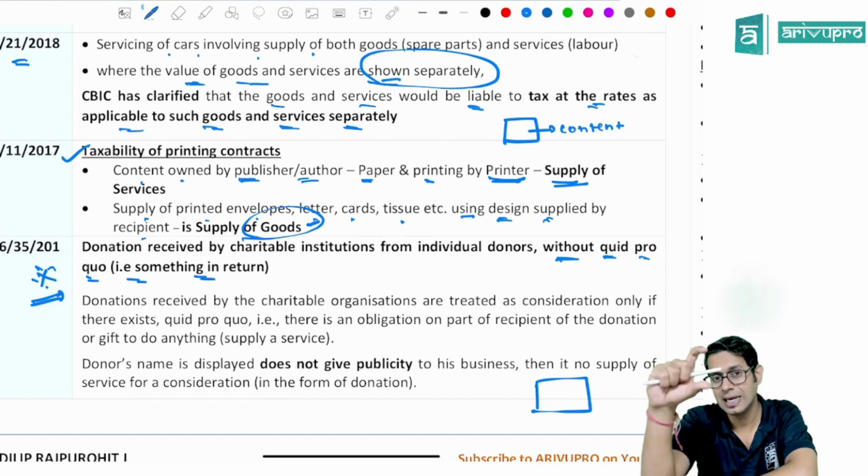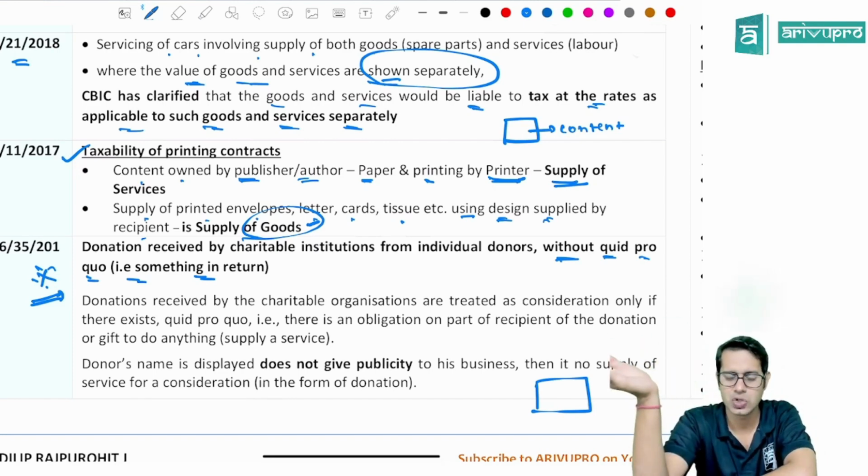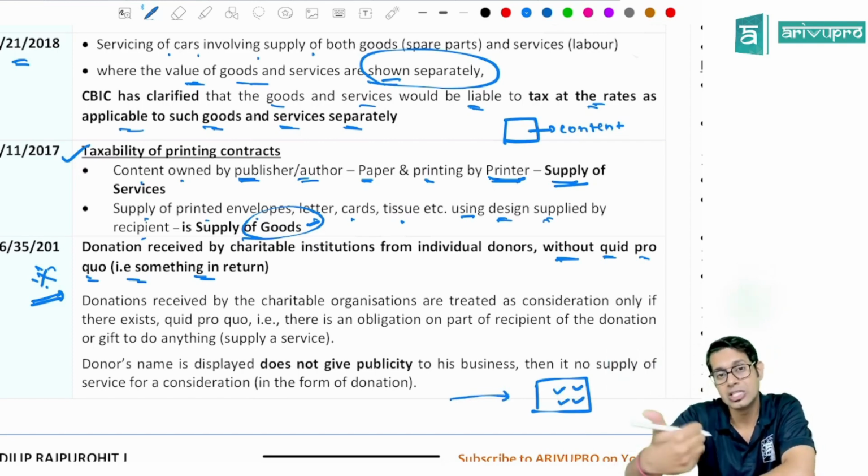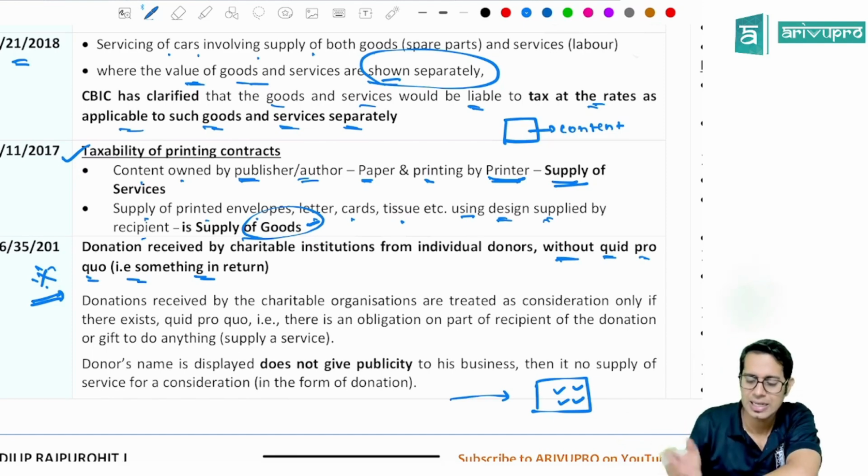Because they are writing my name, because that institution to whom I am giving the donation is writing my name, is it treated as advertisement services given by that institution to me?